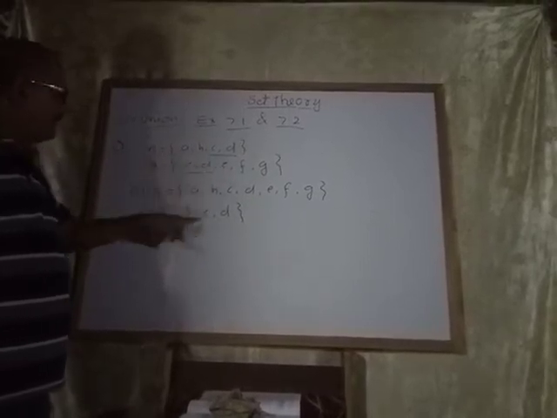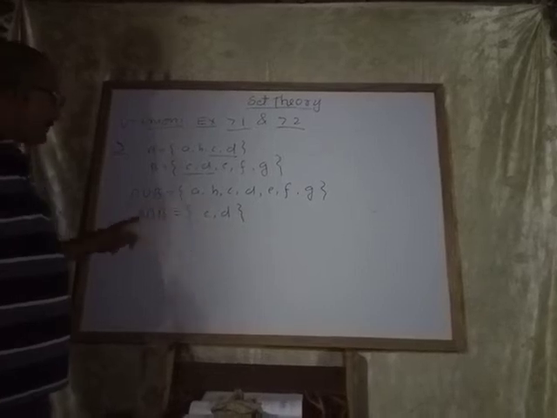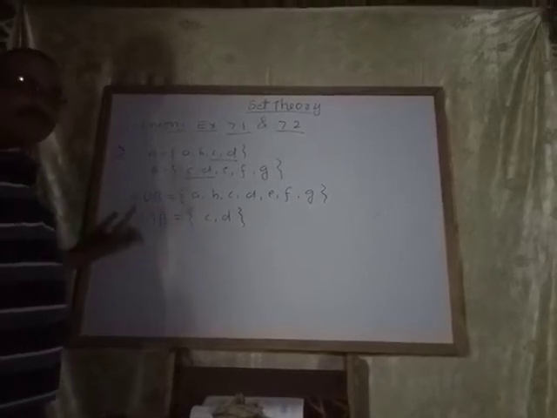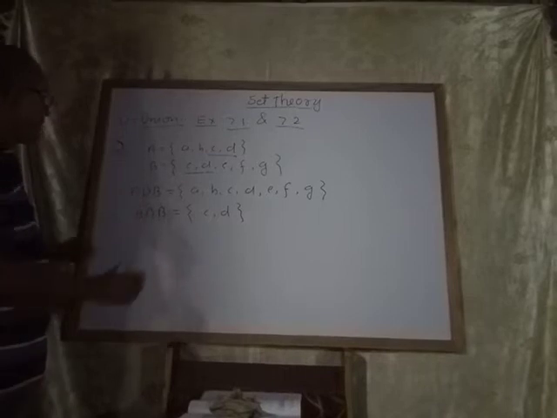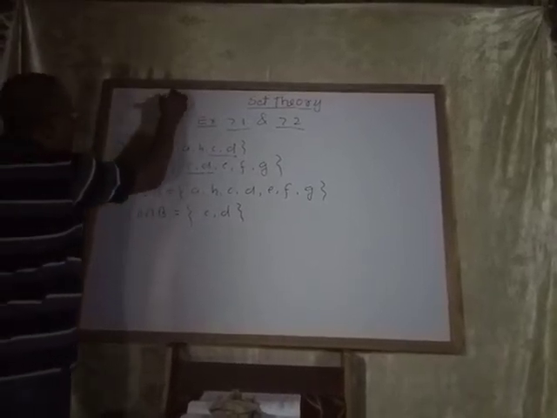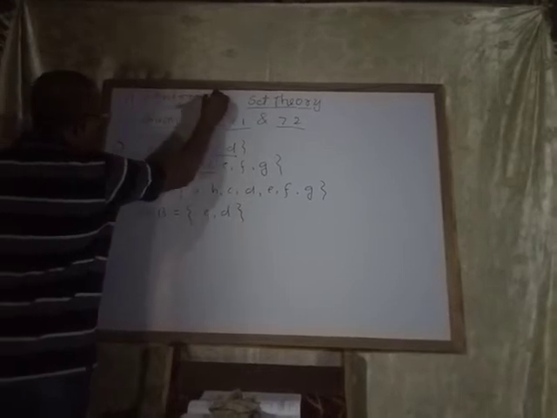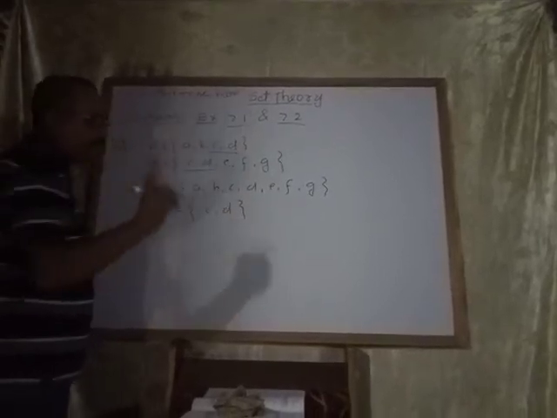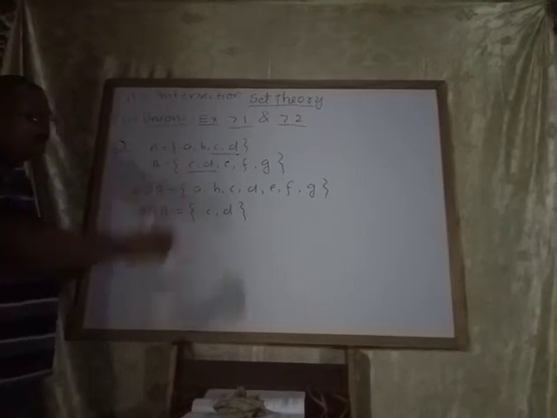These are called the intersection of sets A and B. Remember that this sign is known as intersection. Intersection means common elements of set A and set B.